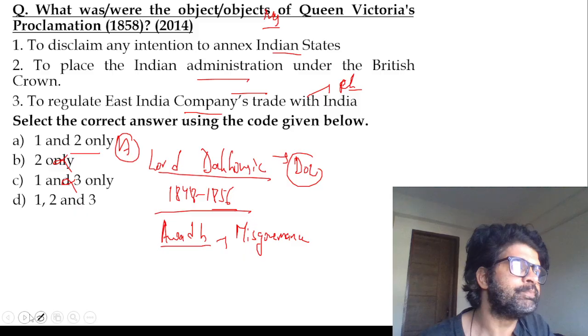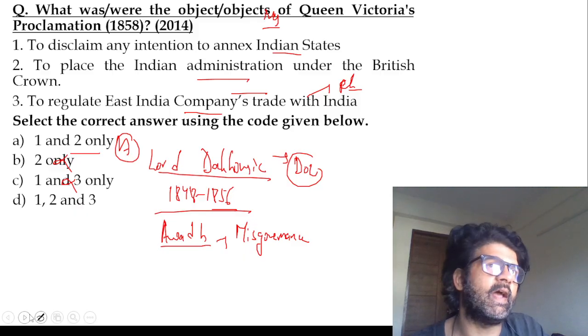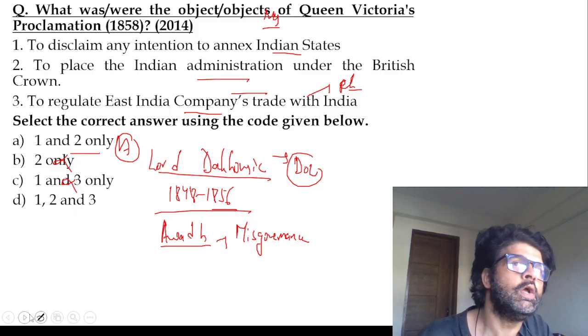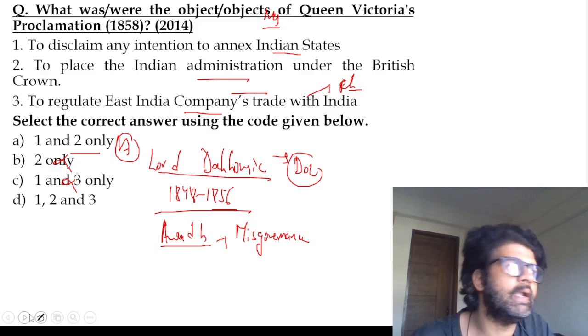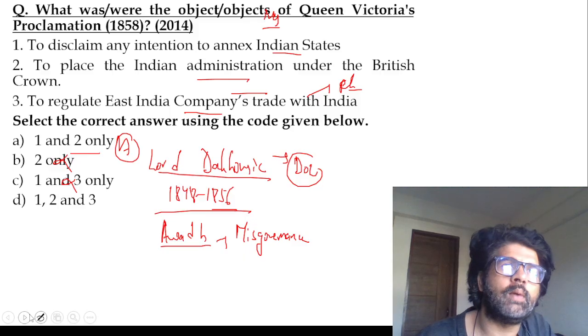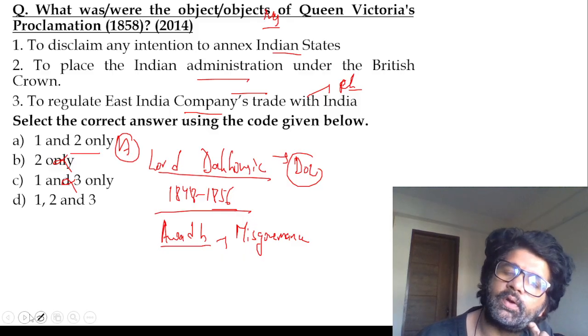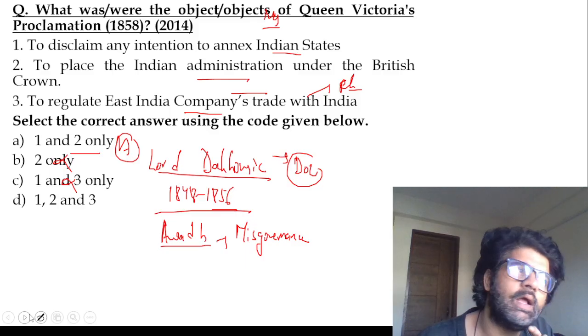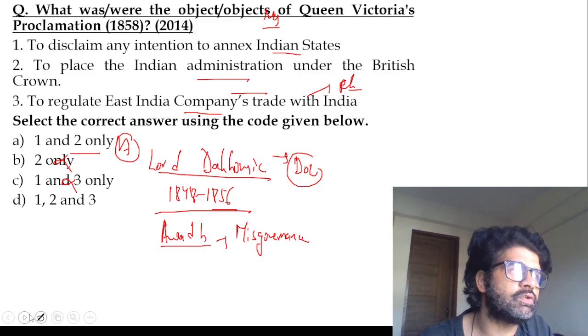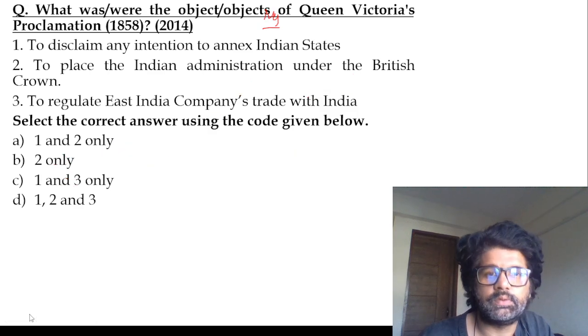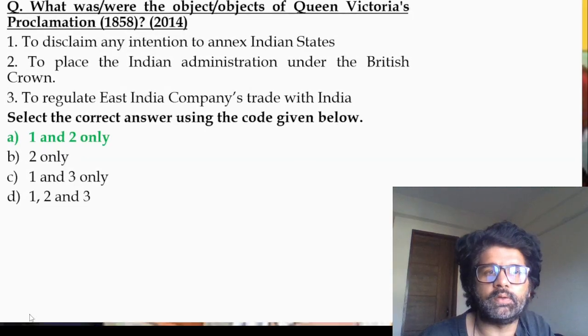Pitt's India Act, Dual Government, Board of Control, Court of Directors. Charter Act of 1813: 1 lakh rupees set aside for education in India, and Christian missionaries were allowed to come to India. Remember these facts. The company's monopoly was removed except for tea and trade with China. Then in 1833, those monopolies were also taken away. All these things are really important. Revise those acts. They're very important.